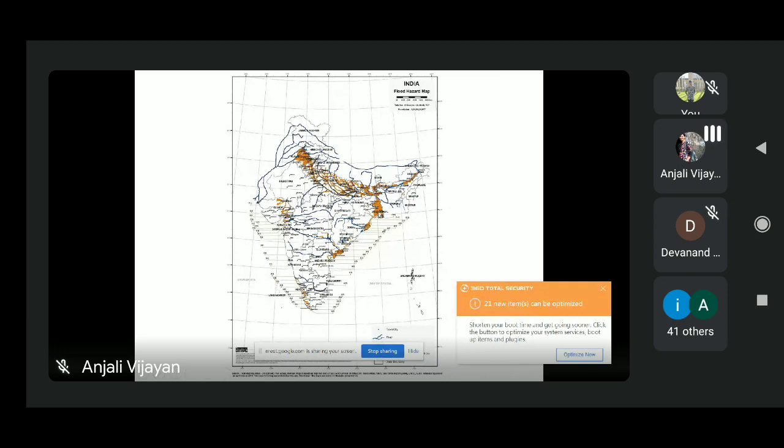Heavy rainfall in the Himalayas during the southwest monsoon causes severe flooding in the rivers of Uttar Pradesh, Bihar, West Bengal, and Assam. And if you take the case of the southern states, the flooding is mainly due to heavy rains caused by depressions in the Bay of Bengal during the southwest monsoon season.